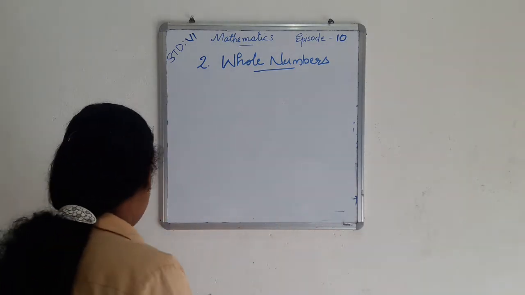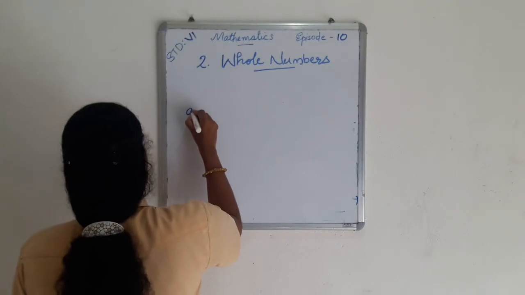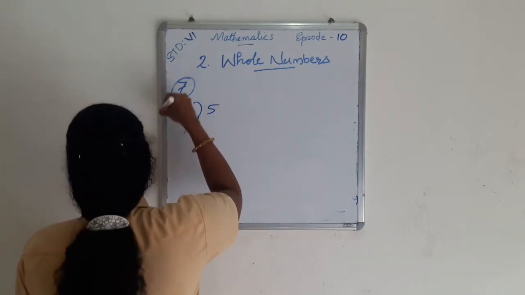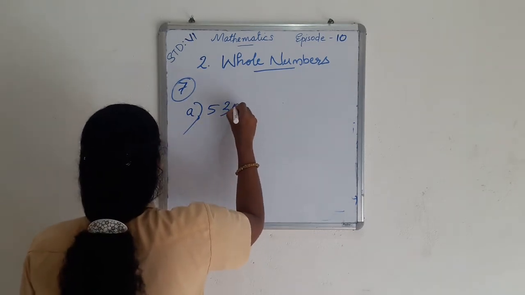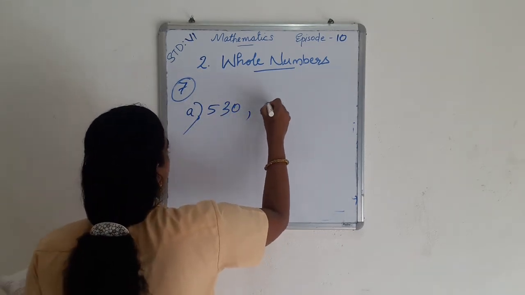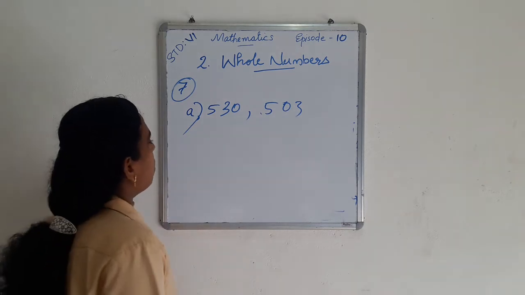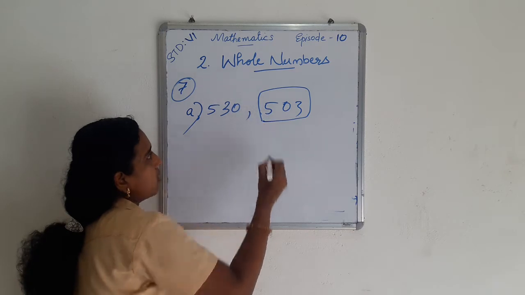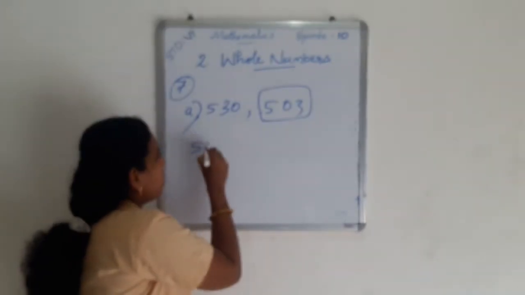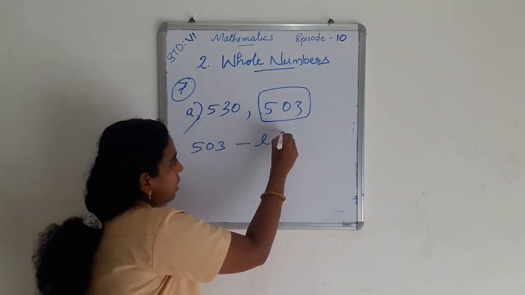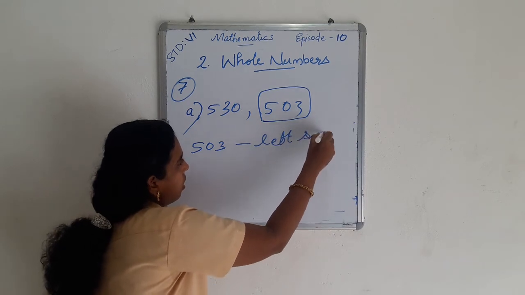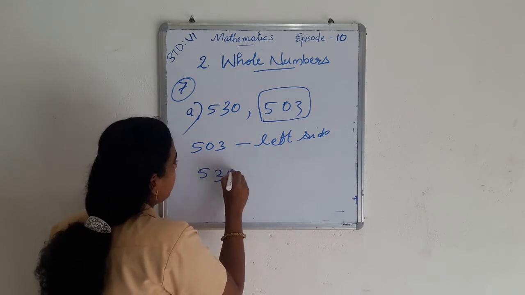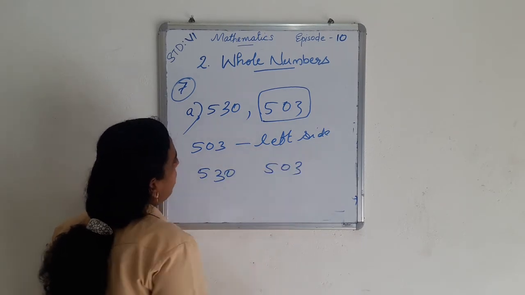And the first question is 530 and 503. Here 503 is the smallest number. So 503 comes on the left side of the number line, and we use the appropriate sign between 530 and 503.